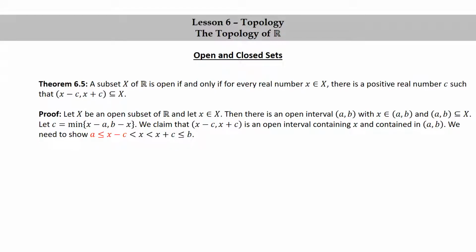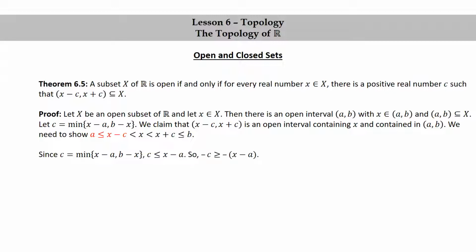First let's show that a is less than or equal to x minus c. Since c is the minimum of x minus a and b minus x, that means that c is less than or equal to both of those things. The one we need right now is that c is less than or equal to x minus a.